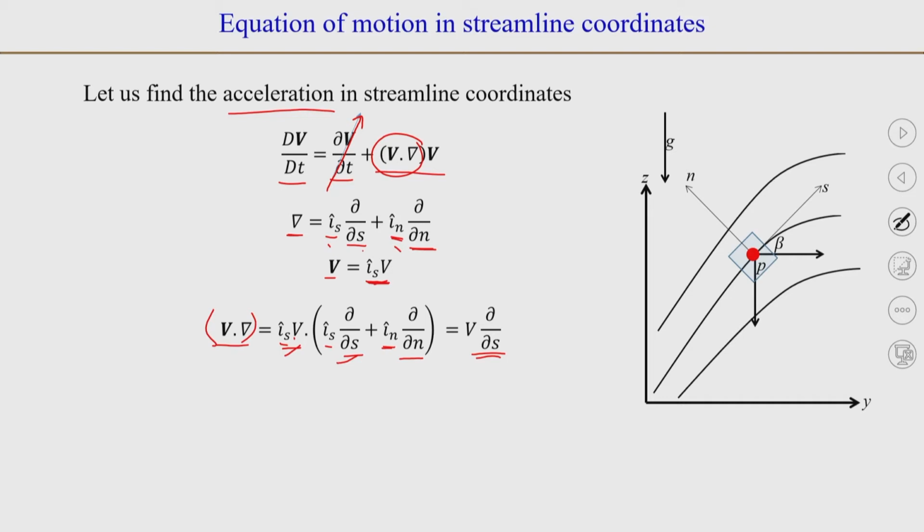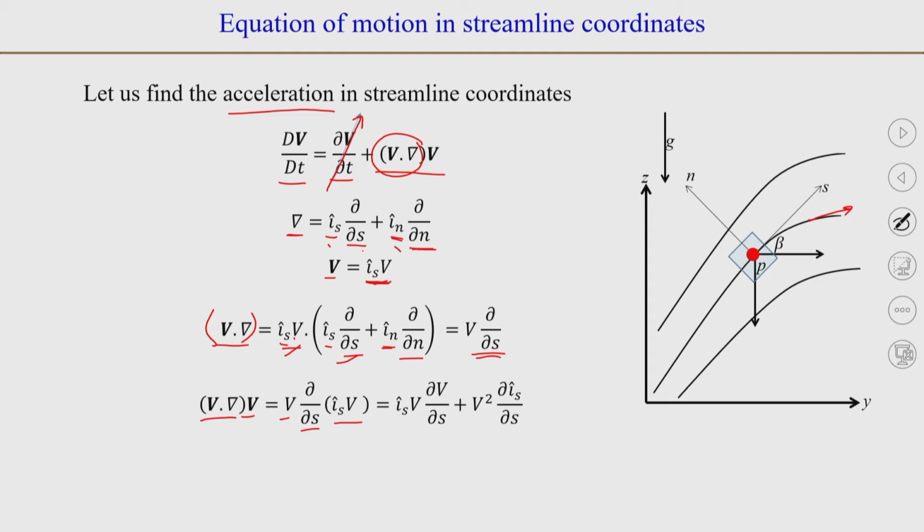So, we have v dot del equal to v ∂/∂s. Now, we can apply this operator on the vector v. So, we can write v dot del of vector v, which means v ∂/∂s of vector v, which is i_s v here. Now, because i_s is a unit vector, its magnitude is constant, but as you can see here, the direction of i_s will change at different points. So, ∂/∂s of i_s is not 0, and we will have to consider it while taking the derivatives.